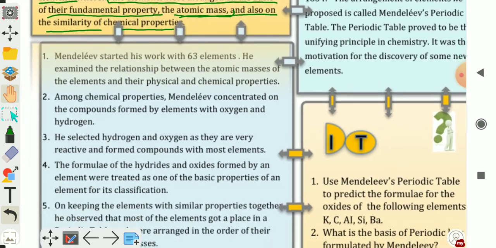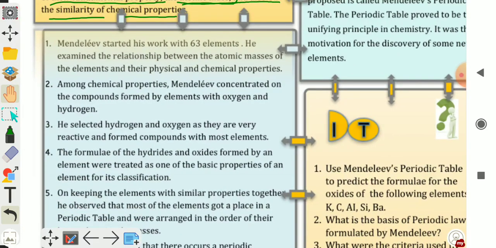What are the main points of Mendeleev's periodic table? Mendeleev started his work with 63 elements. So, how many elements were known then? When Mendeleev started his work, 63 elements. He examined the relationship between the atomic masses of elements and their physical and chemical properties. Among chemical properties, Mendeleev concentrated on the compounds formed by elements with oxygen and hydrogen.